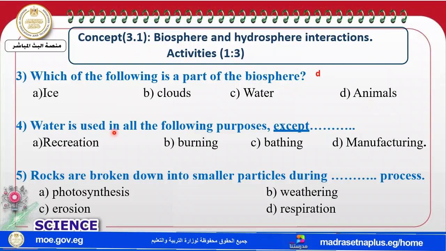Water is used in all the following purposes. We can use water for recreation, for bathing, for manufacturing. But can you use water for burning? Of course not. It puts off fires, not for burning.